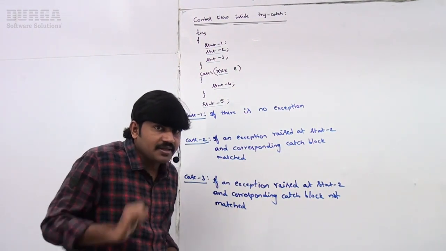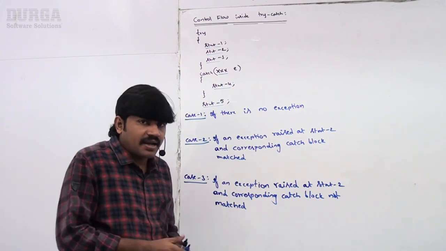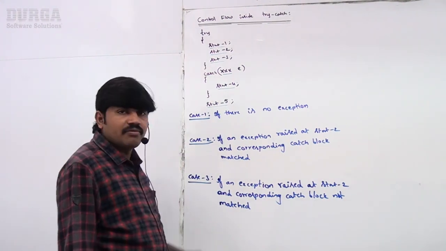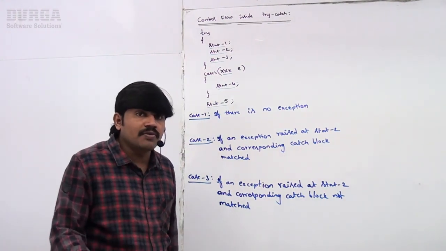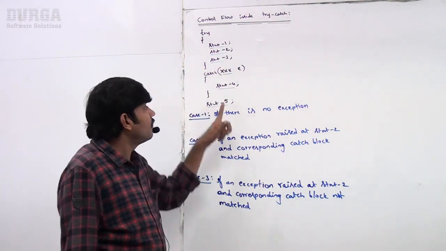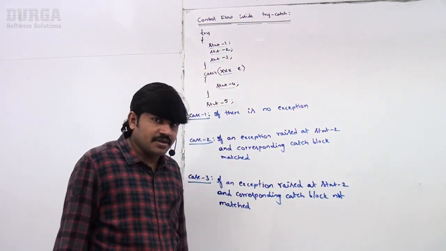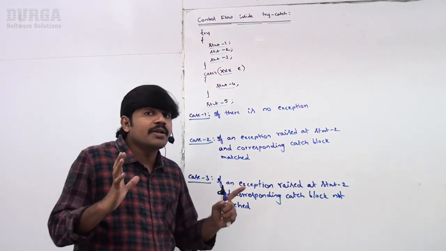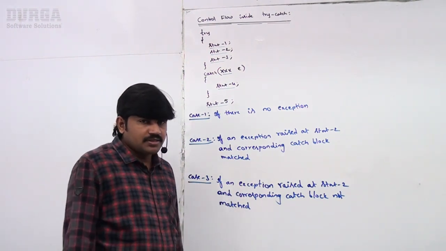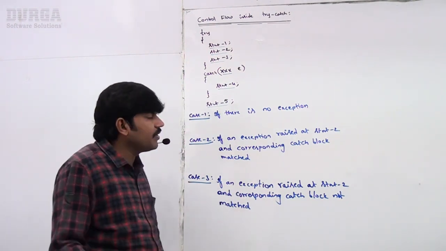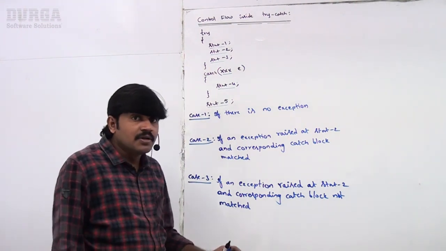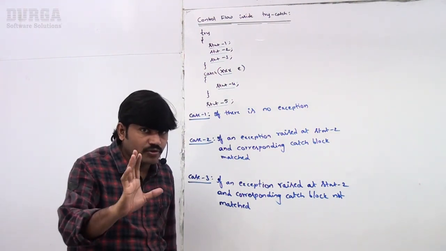Now my question is, if an exception rises at statement 1, what will happen? Statement 2, what will happen? Statement 3, statement 4, statement 5? For each and every statement, if an exception rises, what is the flow we have to be aware of? Most of your doubts will be clarified from this basic flow, so take a bit of special care to understand.